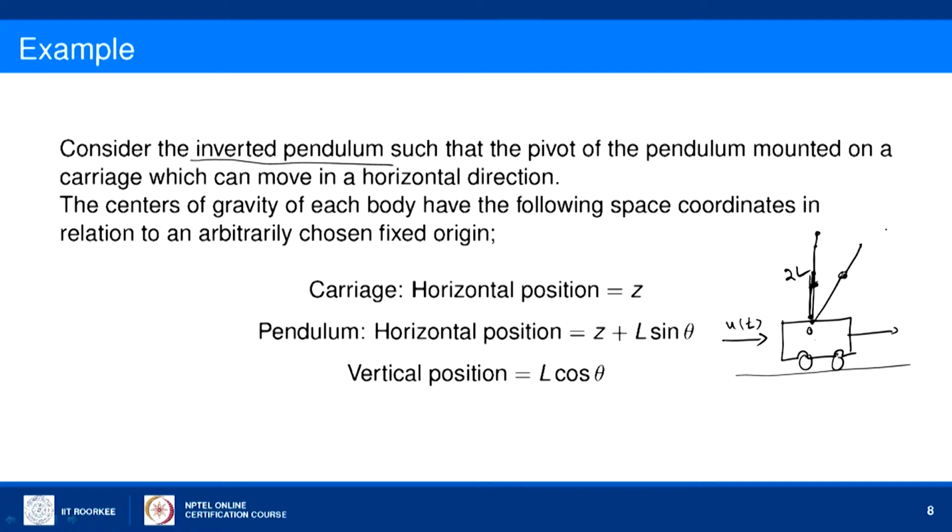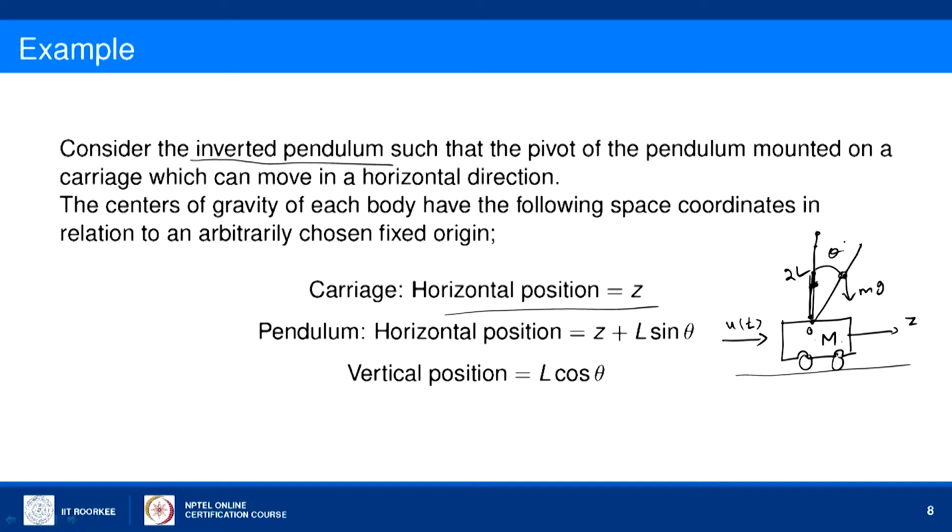Small m is the mass of the pendulum and capital M is the mass of the cart on which the pendulum is positioned, and let us say Z is the displacement in the horizontal direction.